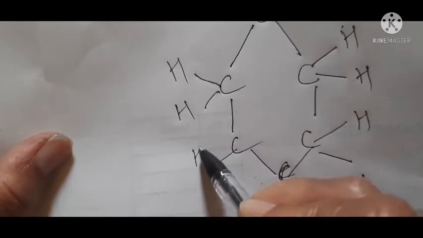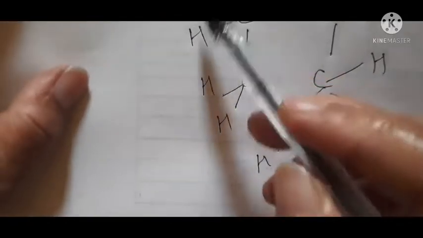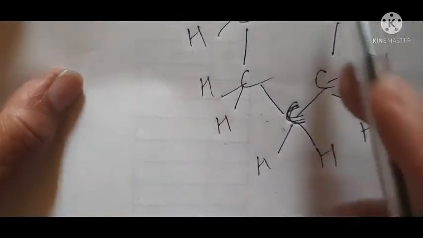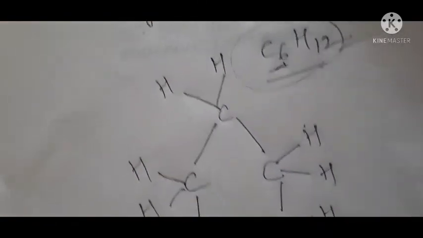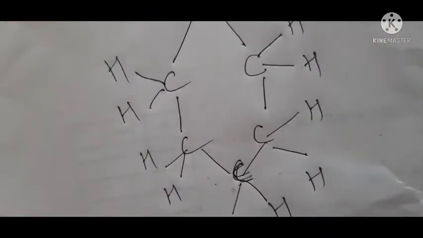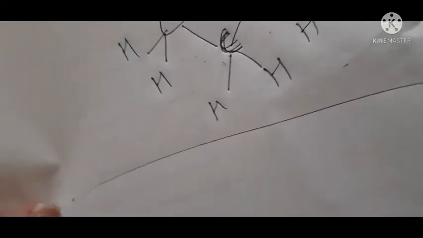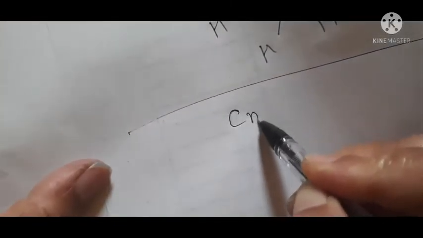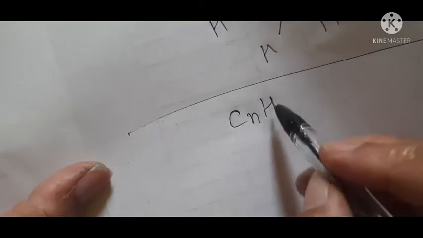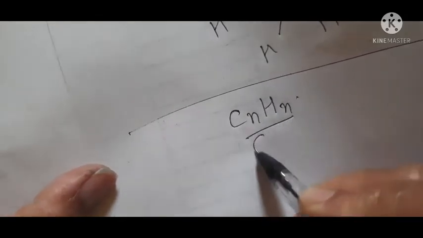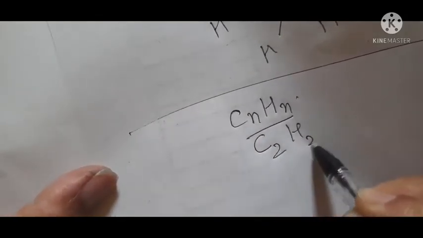See here. Hydrogen. So 1, 2, 3, 4, 5, 6, 7, 8, 9, 10, 11, 12. So you have got the structure of cyclohexane. So this is about the saturated cyclic hydrocarbons. I told you there are unsaturated cyclic hydrocarbons also. And the formula for unsaturated cyclic hydrocarbon is CnHn. Understood?